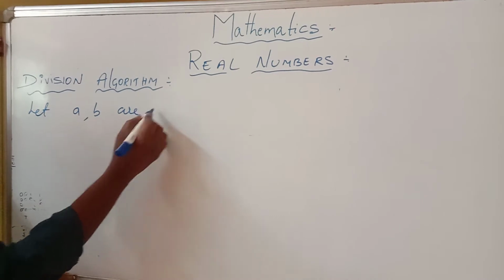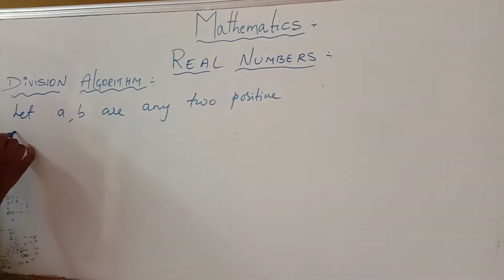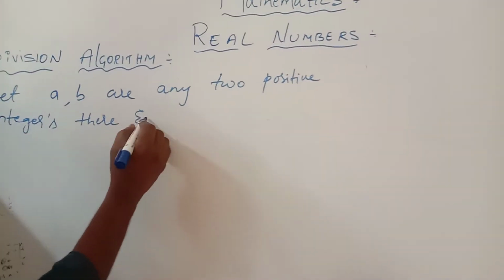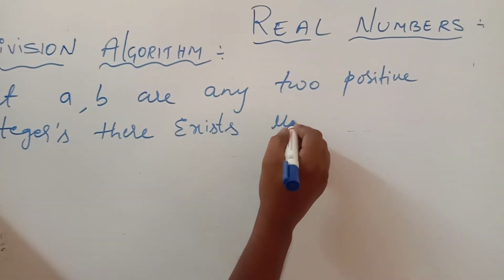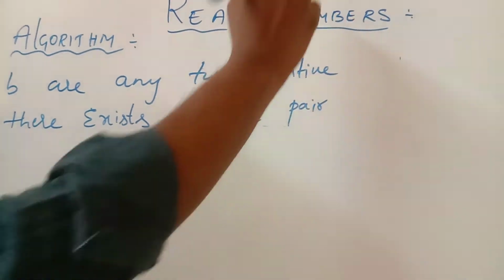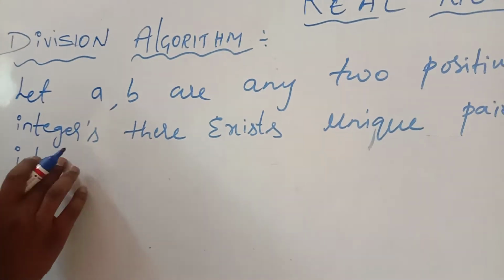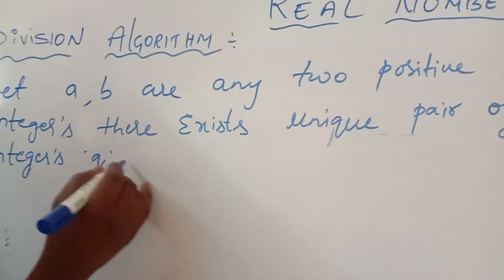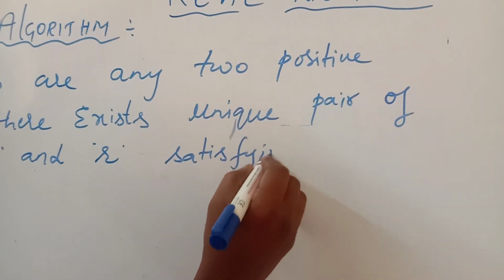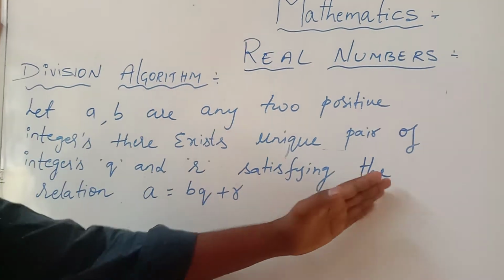If a comma b are any two positive integers, there exists a unique pair of integers q and r satisfying the relation.